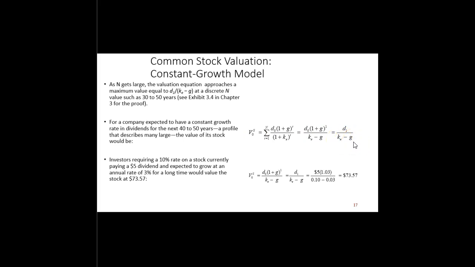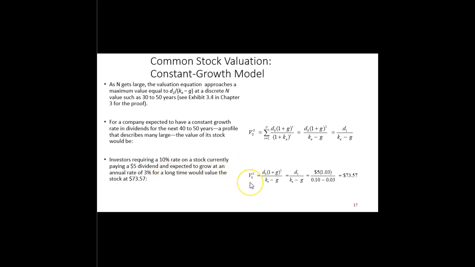So by way of illustration, let's suppose investors are requiring a 10% rate of return on a stock that's currently paying a $5 dividend and is expected to grow at an annual rate of 3%. So that $5 dividend is expected to grow at a rate of 3% for the foreseeable future. So how do we go about valuing that company's stock? Well, again, applying this, we can check all the boxes, right? Constant growth rate in dividends, check. Happens over a really long period of time, check.